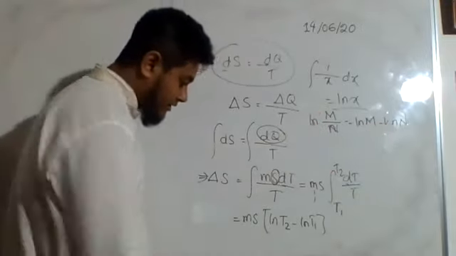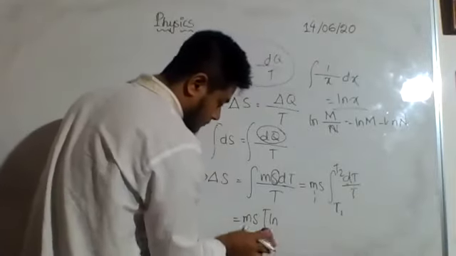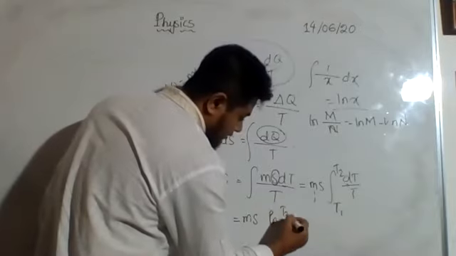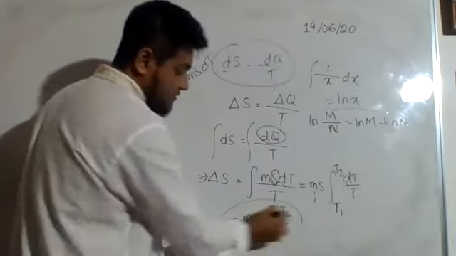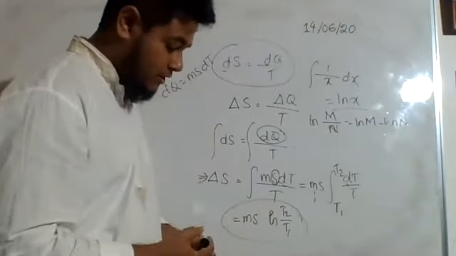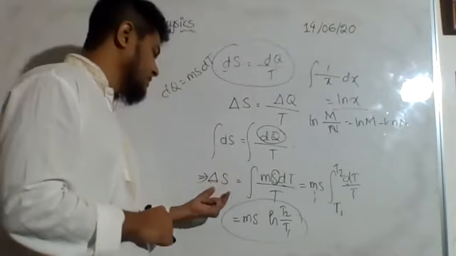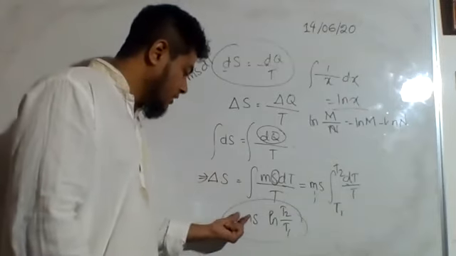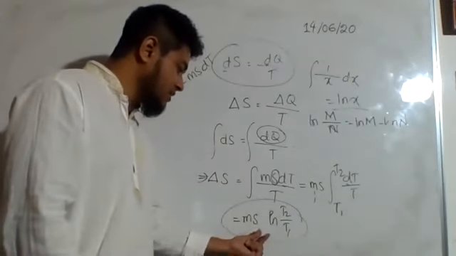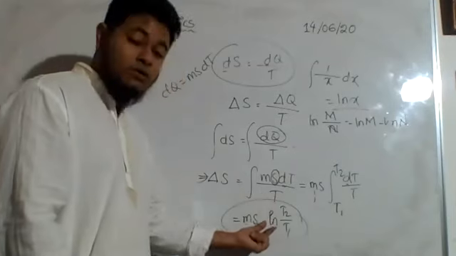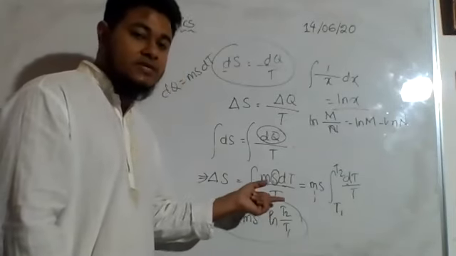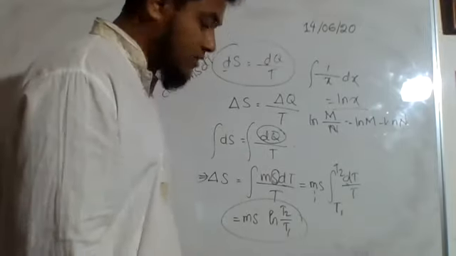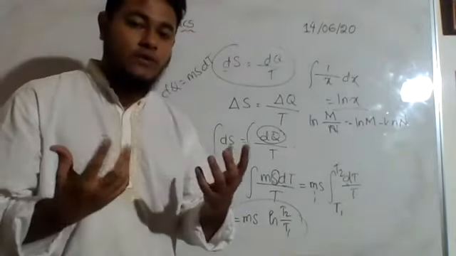So I can write ln t2 by t1. This is the expression we are looking for. So delta S, that is the change in entropy, is equal to the mass into the specific heat and ln of the temperature of the sink and the temperature of the source. If we know these quantities, then we can easily calculate the amount of entropy change.